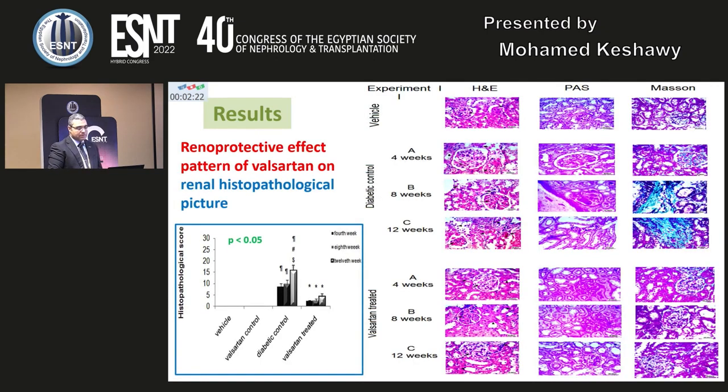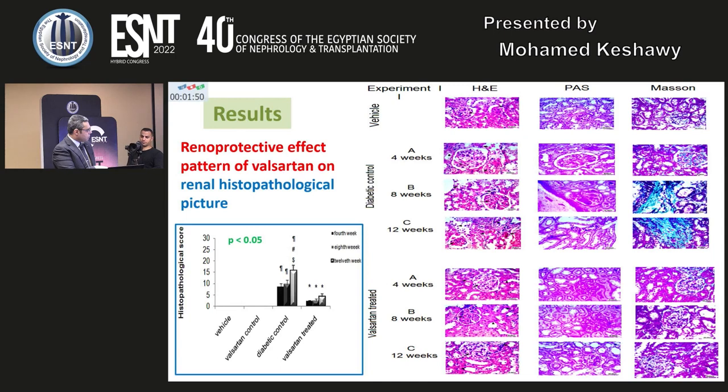Okay, what about the histopathology? As we see here, the vehicle group shows the normal histology of the kidney, with normal glomeruli. Starting from 4 and 8 weeks, there is obliteration of the vessel with increased matrix deposition, and there is a full-blown picture of diabetes. And when we look here at Masson's trichrome, in this blue color, there is fibrosis. So we have well-established fibrosis at week 8 and week 12 in the diabetic control.